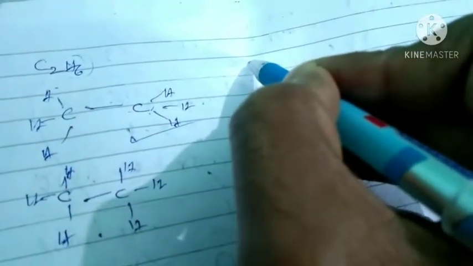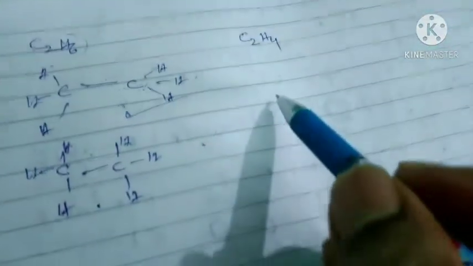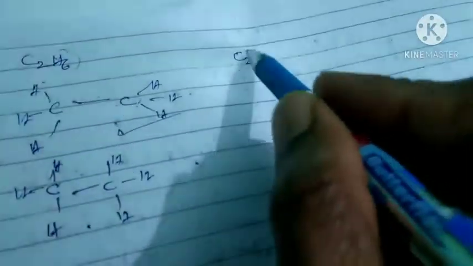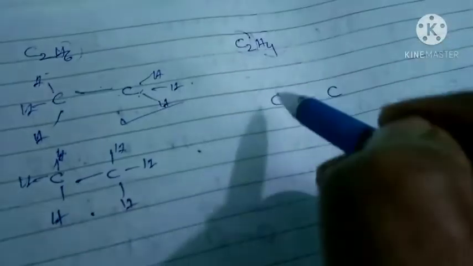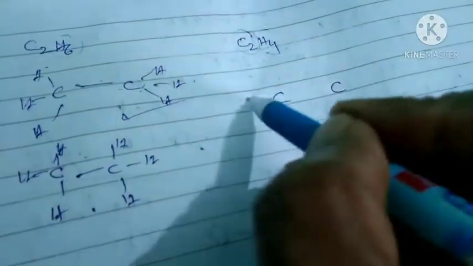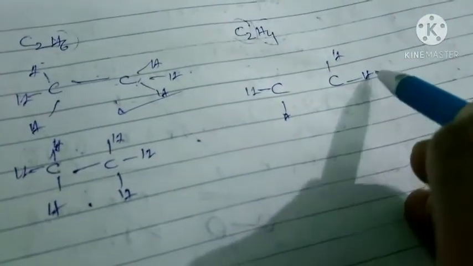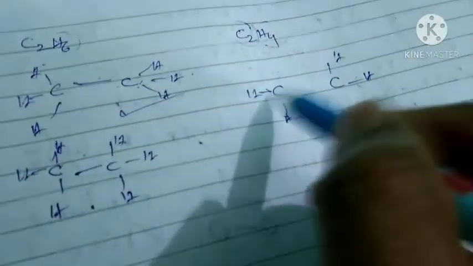Next, I will show some more compounds. C2H4. What is the structure? First we take two carbons and split the hydrogens. Here four hydrogens are present. Split them equally: two hydrogens here, two hydrogens here. Now each carbon forms two bonds.